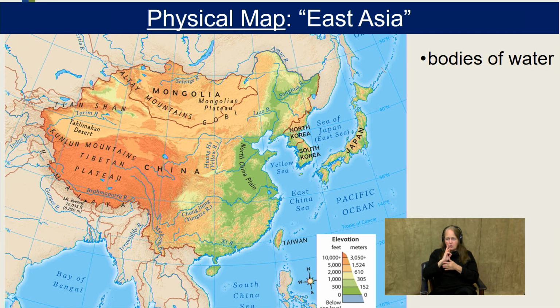Let's look at our physical map. First, let's look at the bodies of water. First of all, of course, we've got the Pacific Ocean to the east.